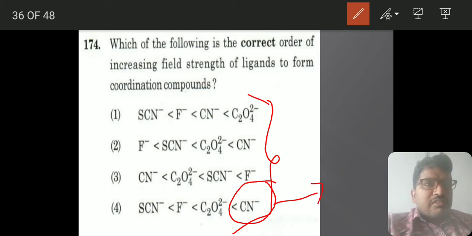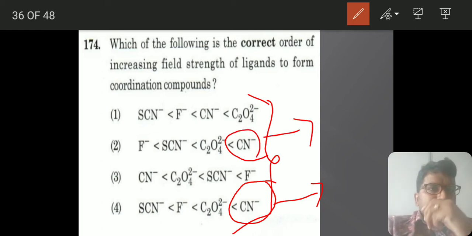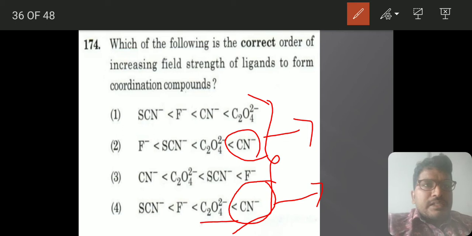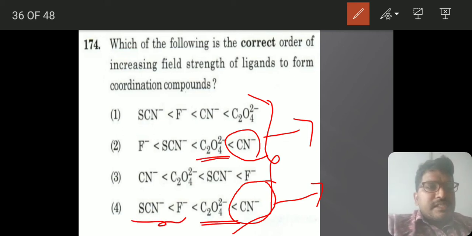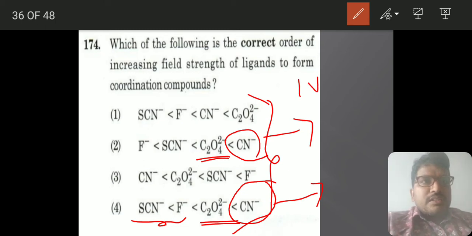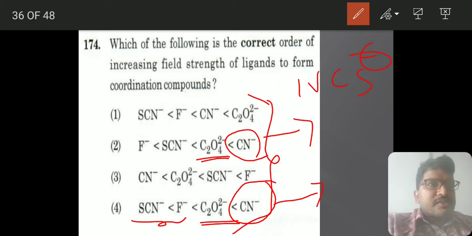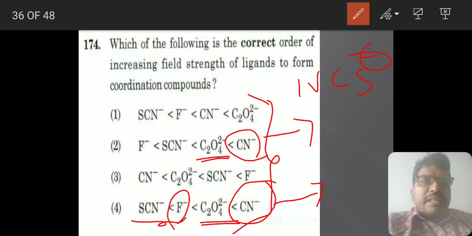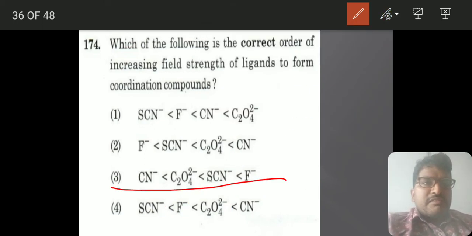CN- is the strong field ligand, everybody knows that, so you can put it on this side. If you see, oxalate is also strong field after cyanide, so you can put it there. The question comes with SCN and F minus. There is one thing known as NCS minus. NCS minus is a stronger field ligand than fluorine, but SCN minus is a weaker field ligand than fluorine. So the answer will be this one.